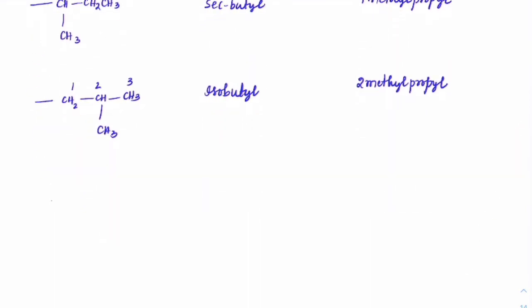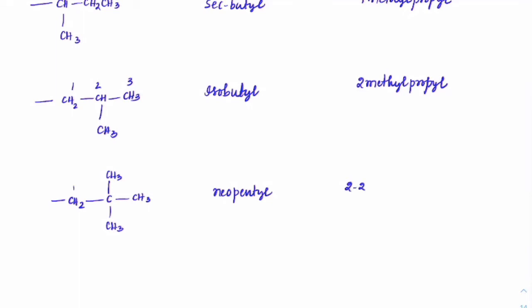Like that, if you check out, we have CH2, C, CH3, CH3 and CH3. Okay. Then we learned this name is neopentyl. We can call it neopentyl or 2,2.